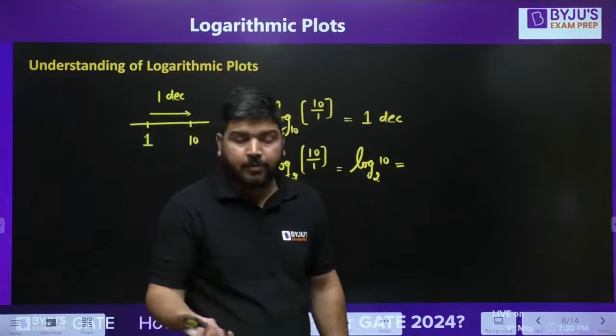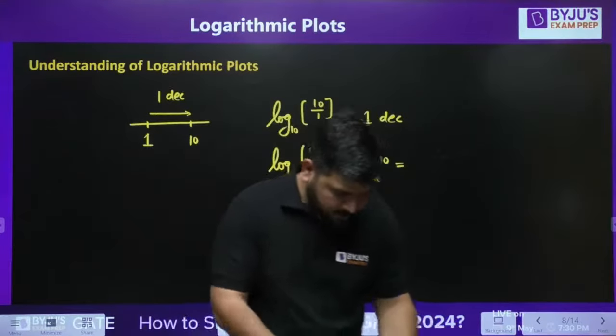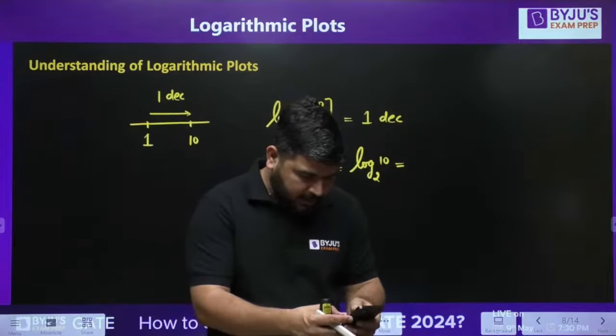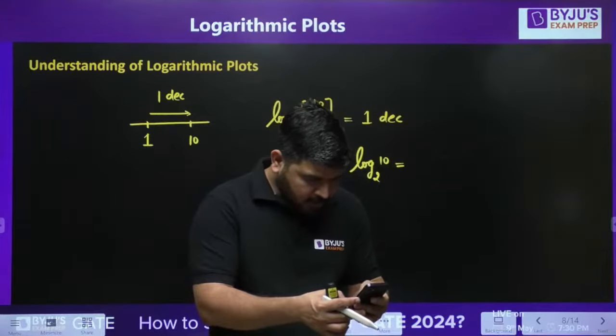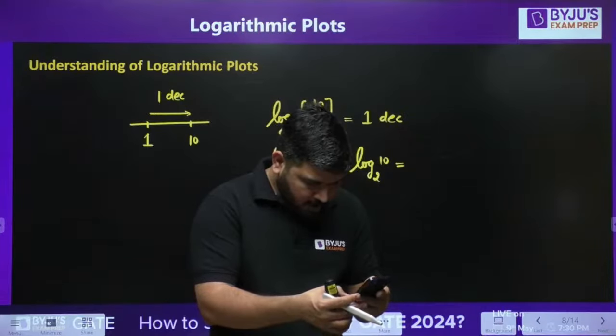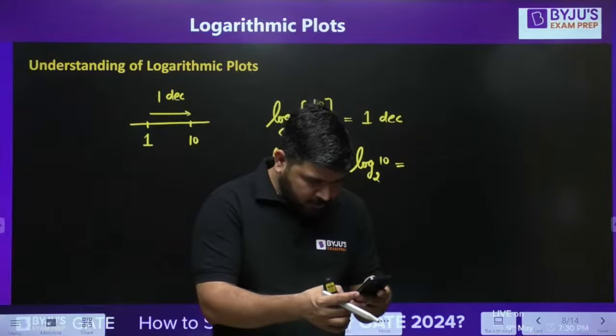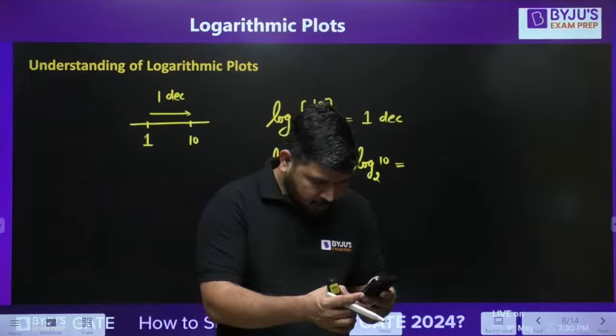Let me check how much value I get if I use the calculator to calculate this. So log, wait a minute, I have to set the value of log.